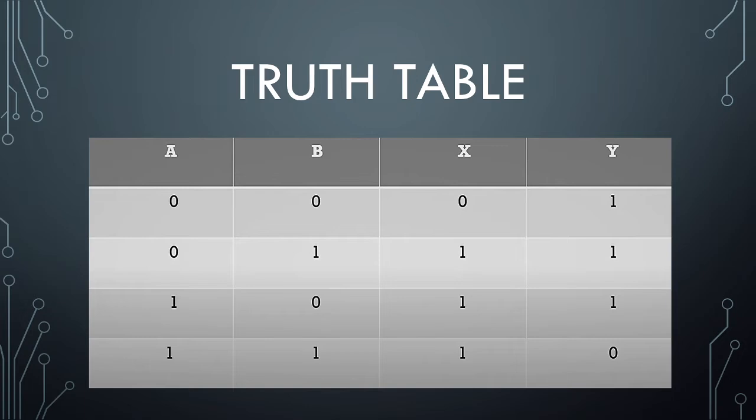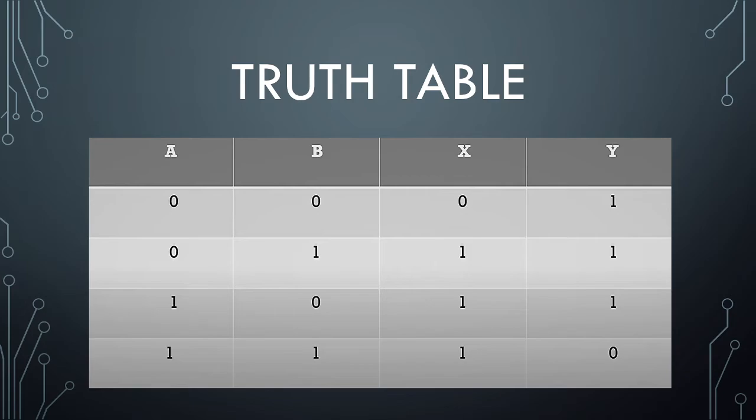When A is 1, B is 0, the output X and Y both are 1. When A is 1 and B is 1, the output X is 1 and Y is 0.